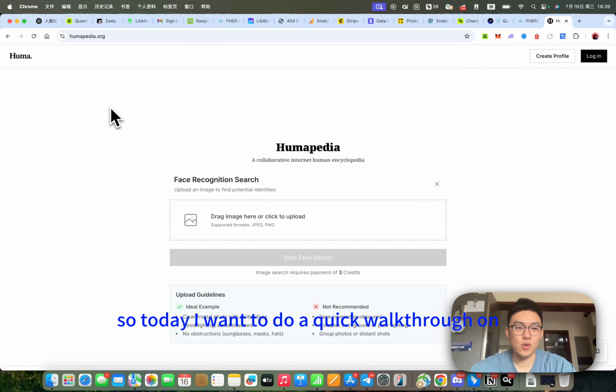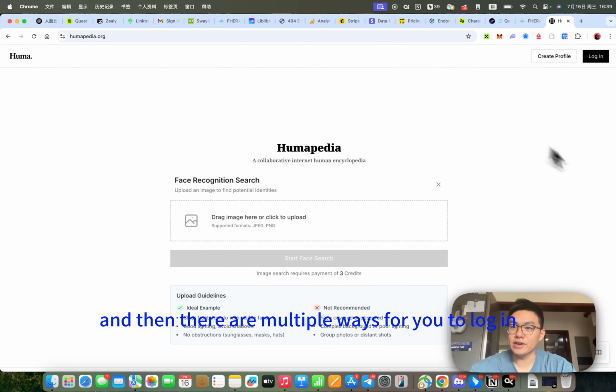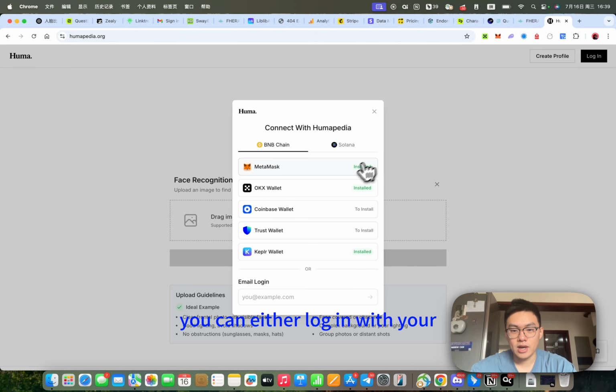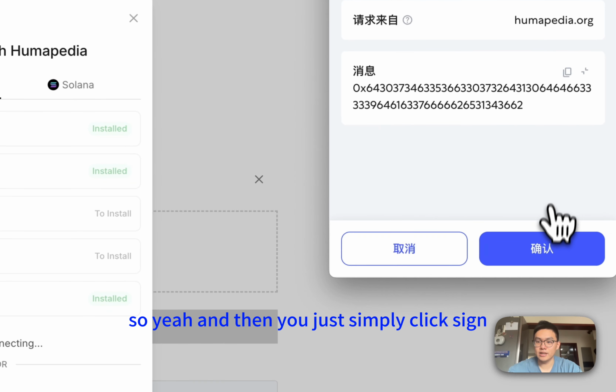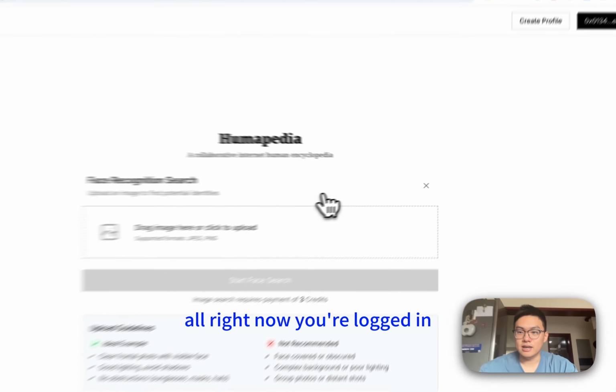Today I want to do a quick walkthrough on every single function that we have on this beta version. First, you want to go to humapedia.org, and then there are multiple ways for you to log in. You can either log in with your crypto wallets or with your email. Today I'm going to use my crypto wallets to log in. Then you just simply click sign. All right, now you're logged in.